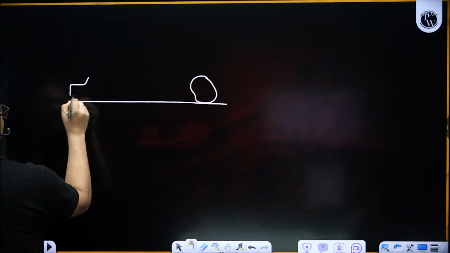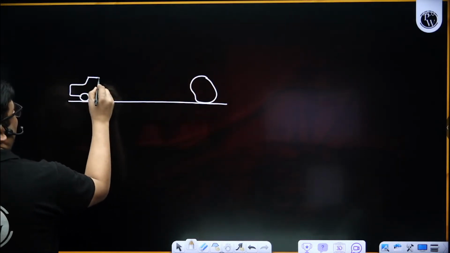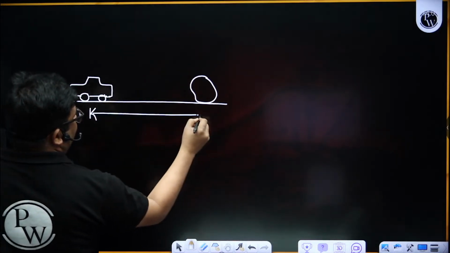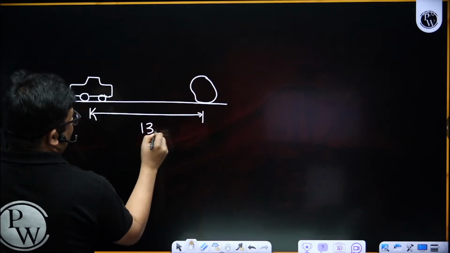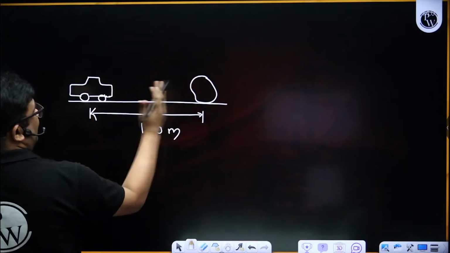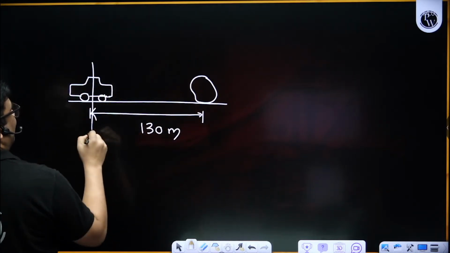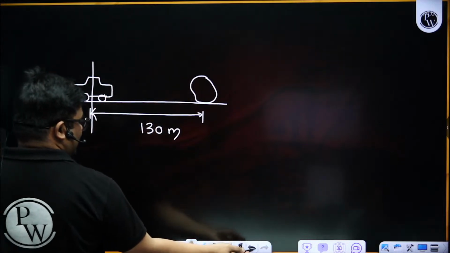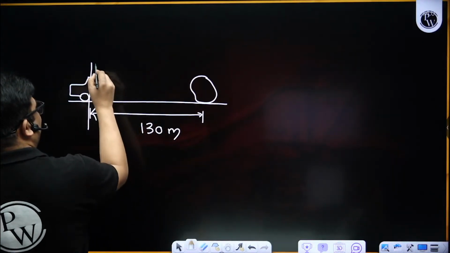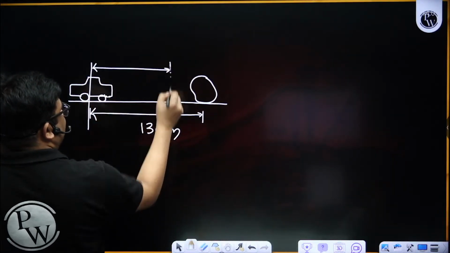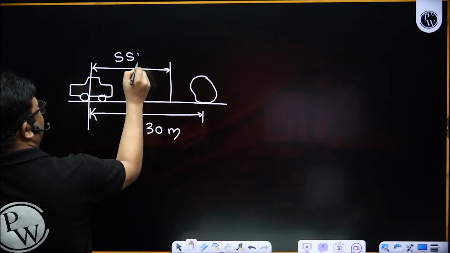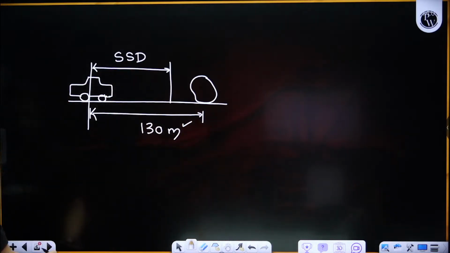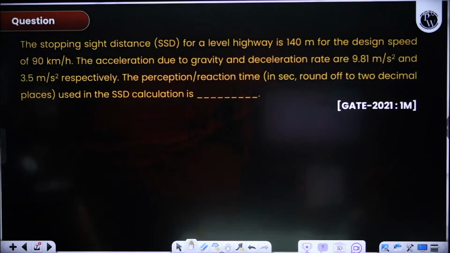Yes, and the driver sees it at 130 meter ahead. But that doesn't mean he will stop at 130 only, right? If he decides and applies the brake, he can stop before that also. So he stops at SSD. So this 130 has no significance. Yes. Next question is very easy.